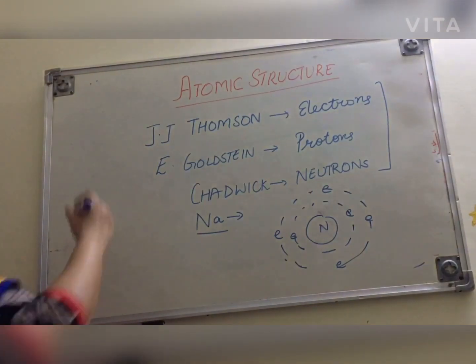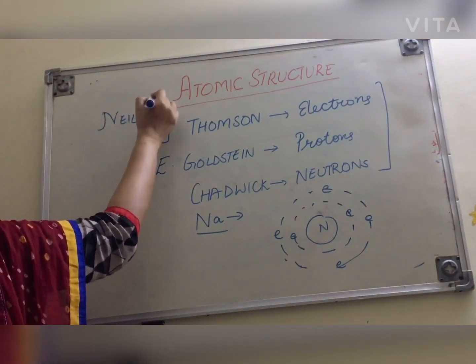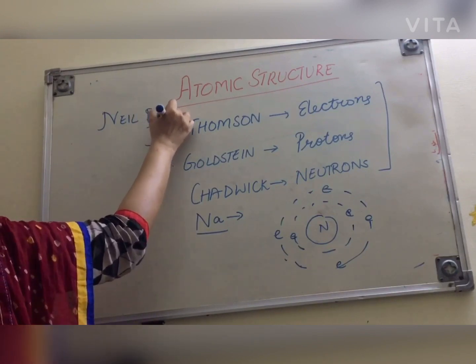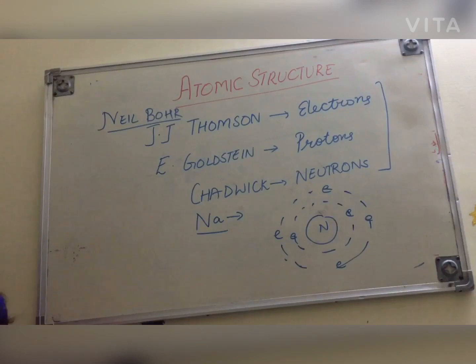Later on, Niels Bohr put forward the theory for atomic model, which is accepted nowadays also.